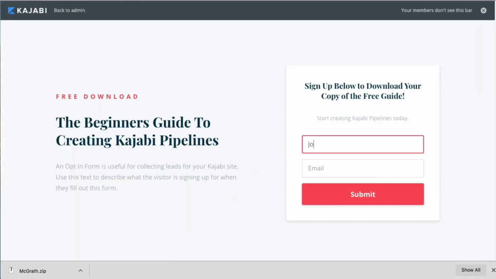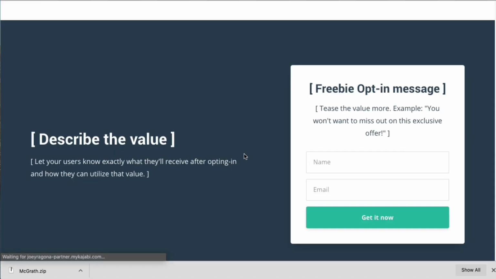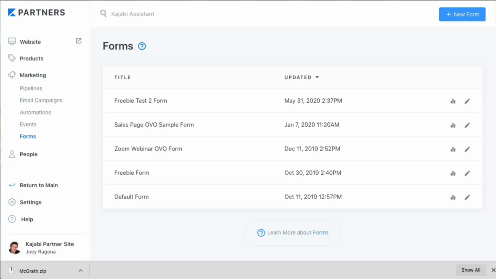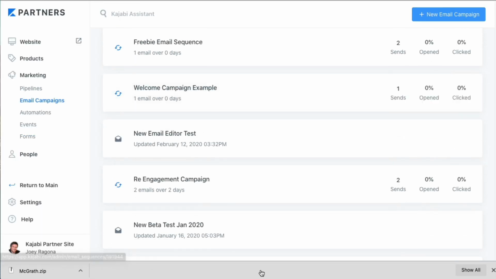I'm going to go Joey test, and we're going to go to the old test at strategic. There we go, and let's submit that. Okay, cool. I don't know why it went there, but we'll see. Maybe I didn't do something right with the pipeline because I put it together very fast. There we go. So it did send. Now that send is there, I'm just going to go into my good old Gmail over here.